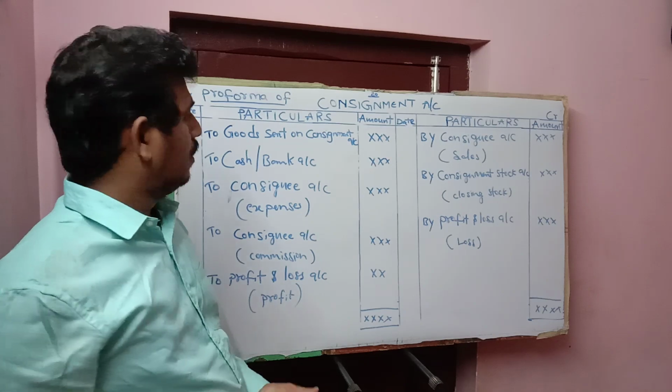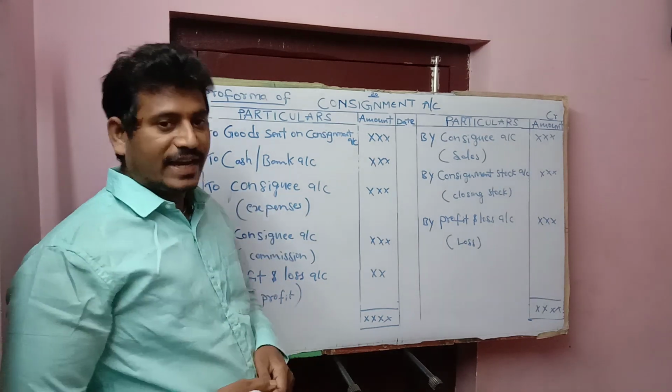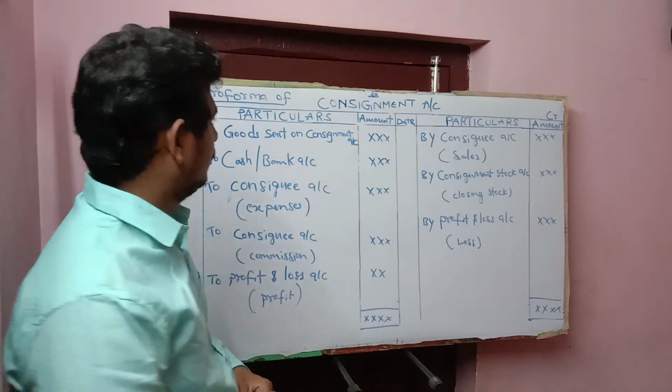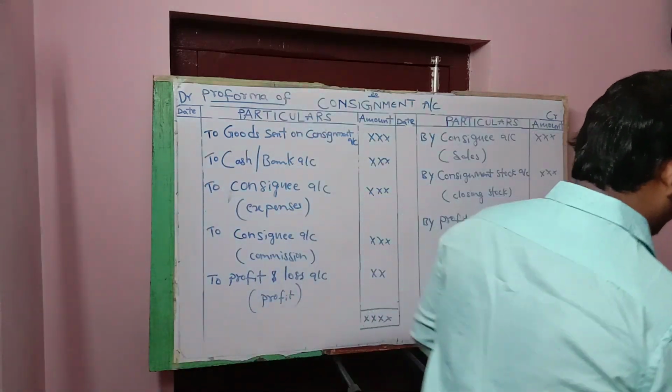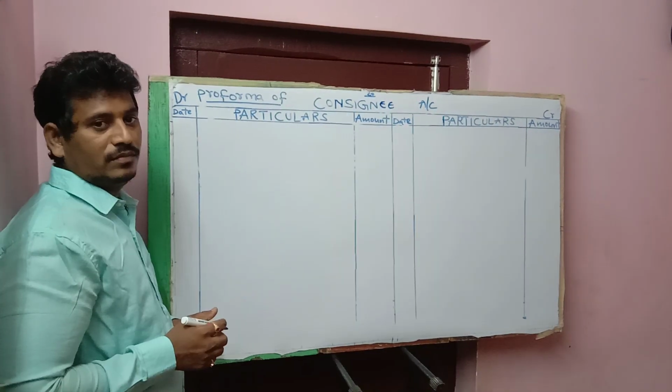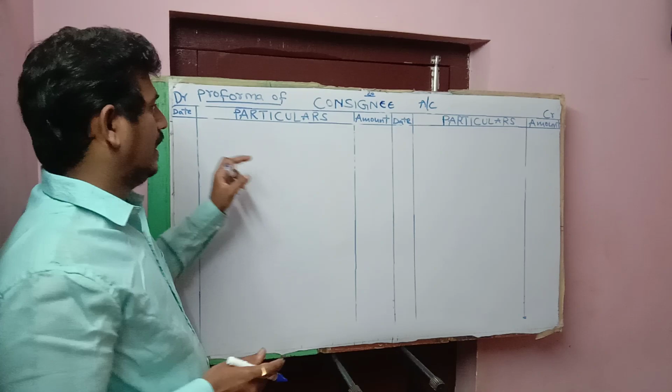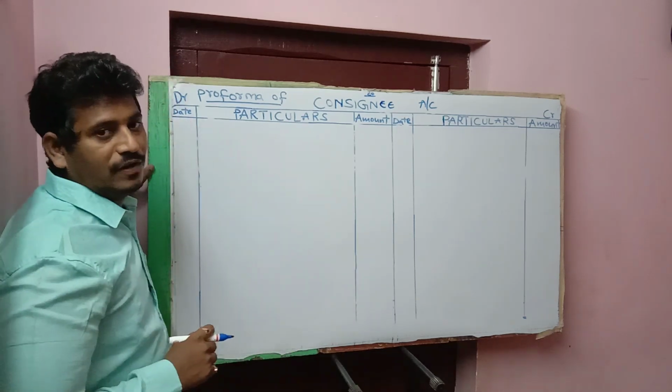Now we will look at consignee personal account, the pro forma of consignee account.